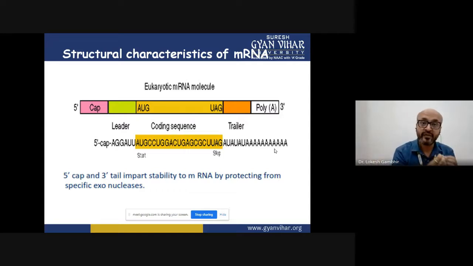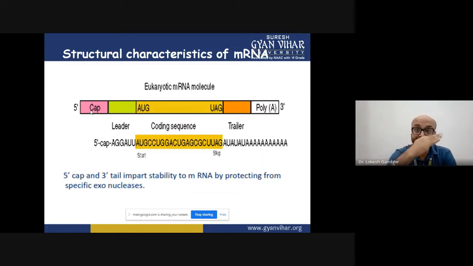The 5 prime UTR and 3 prime UTR, in between that there is a coding sequence which will lead to the formation of RNA, formation of protein molecules. Now, what is the need? Why is there so much need of so many modifications? See, what is the function of the 5 prime cap? When this is a property of our cell.